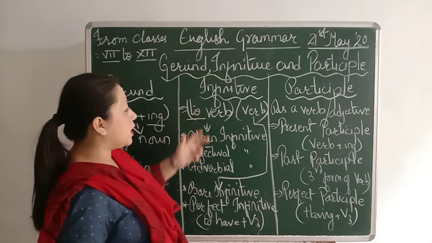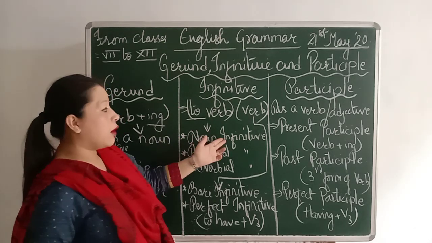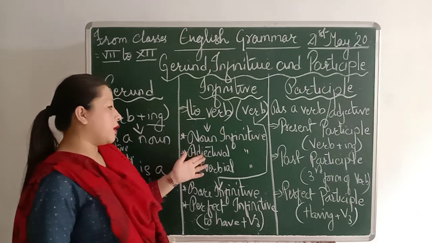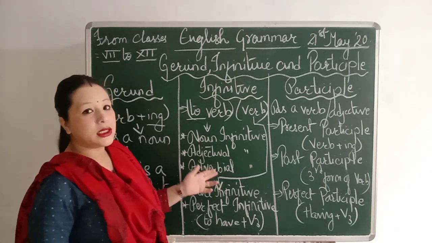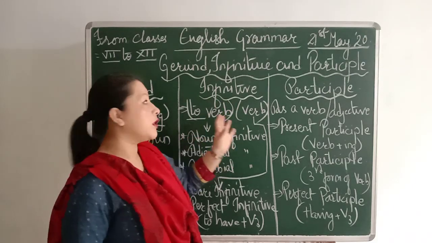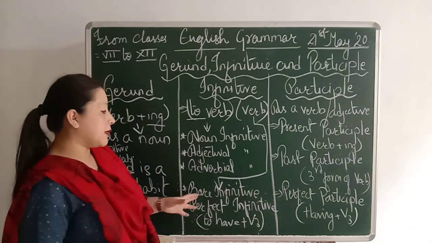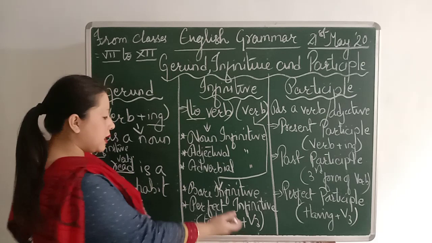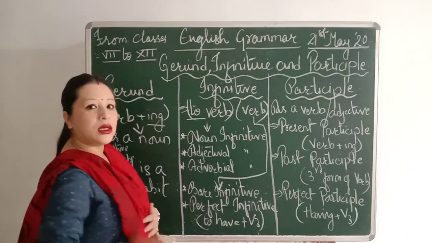So this to verb can be used in different types of infinitive. One is the noun infinitive, the second is the adjectival infinitive, and the third one is the adverbial infinitive. Just a simple verb without using to can also be used, and that is said to be a bare infinitive. And then there is the perfect infinitive, to have plus verb in the third form.